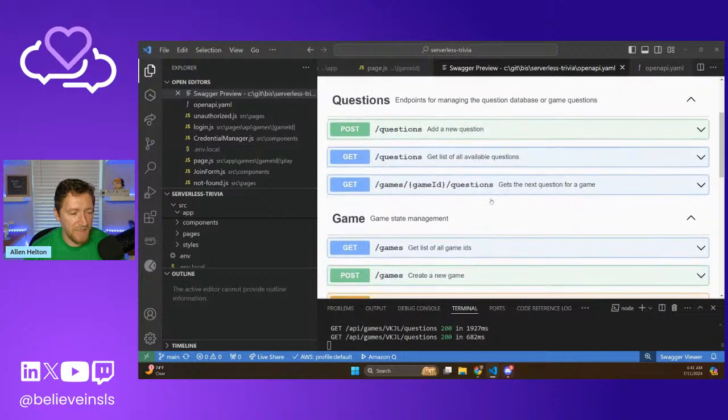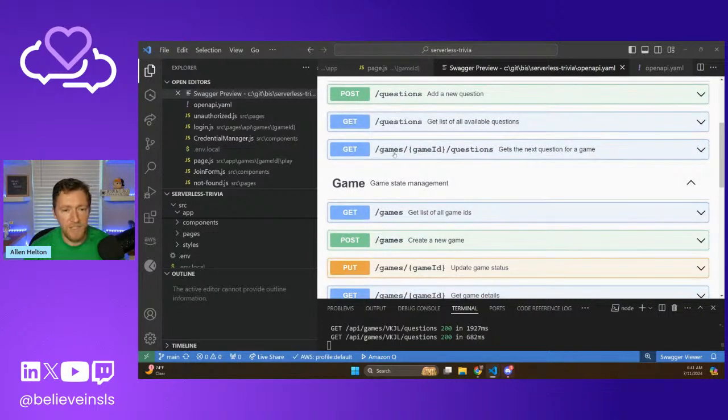This is getting the full list. And then this is fetching that next question. That's what this endpoint is. So whenever you hit that thumbs up or thumbs down, or that initial get first question button, it's hitting this API endpoint and it's going and fetching from Neon.